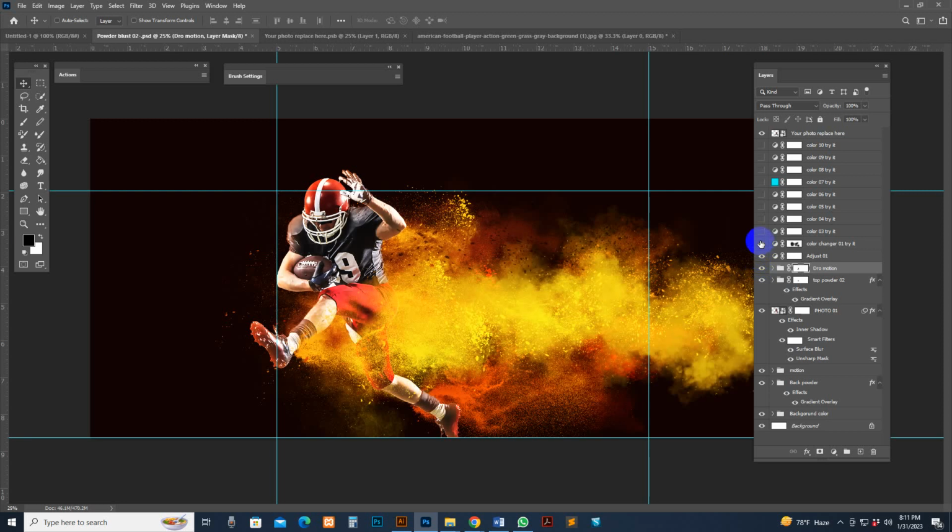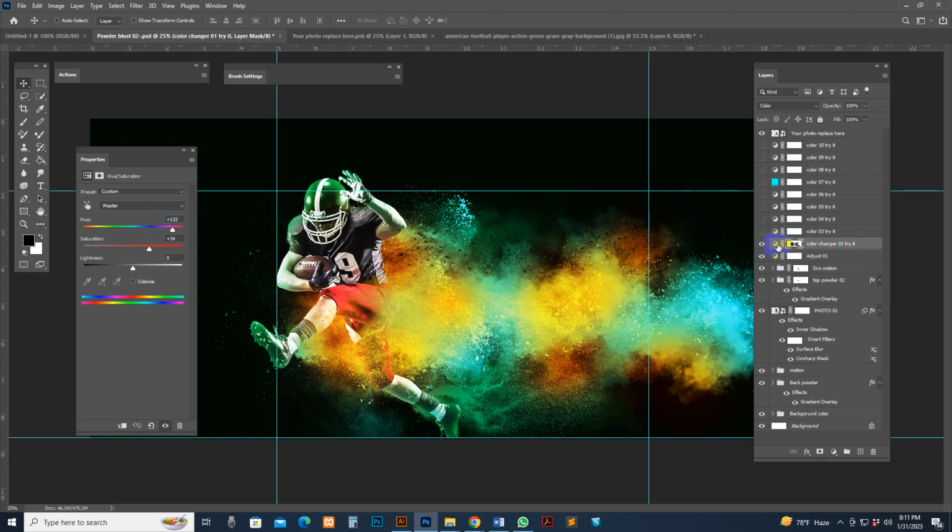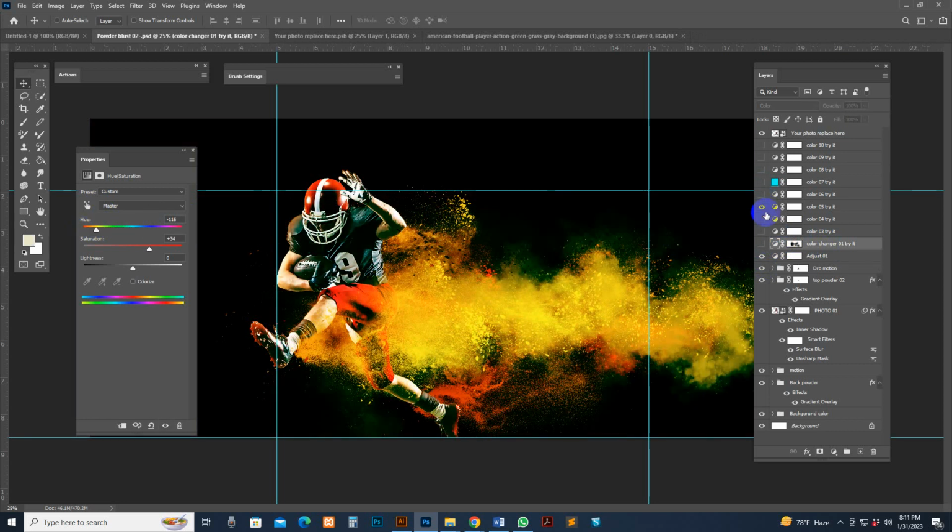This is the adjust, and there is the color option. You can change the color very easily. Double click this option and change the color very easily. See, the color is very nice. And there is the other color format.